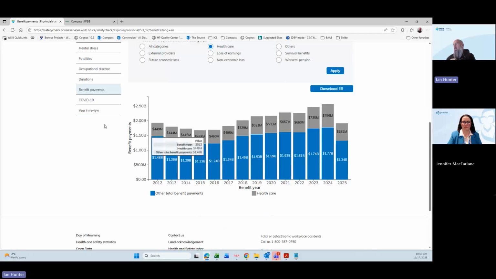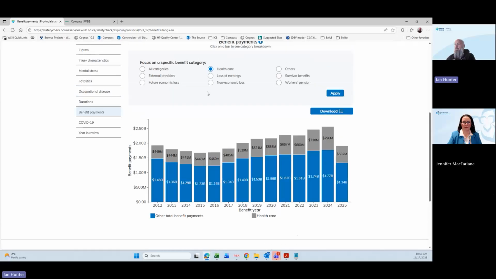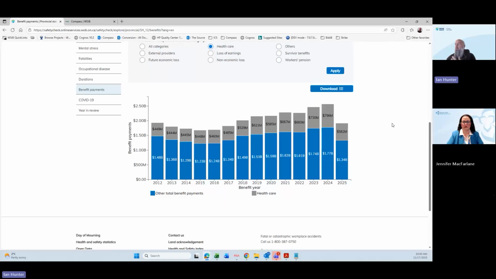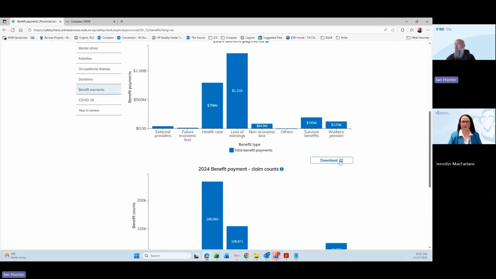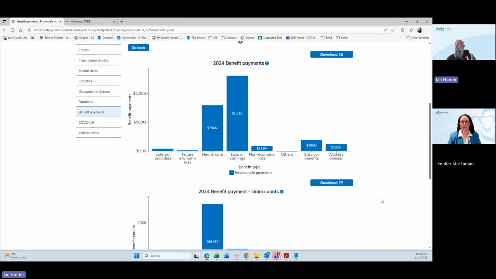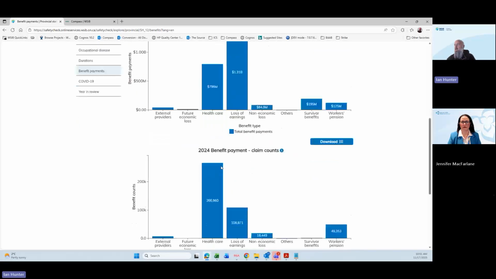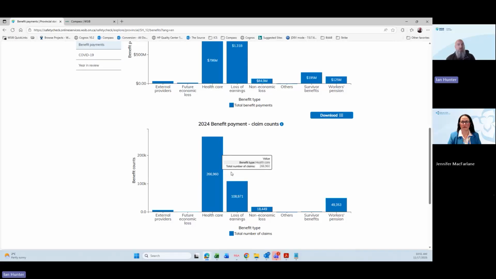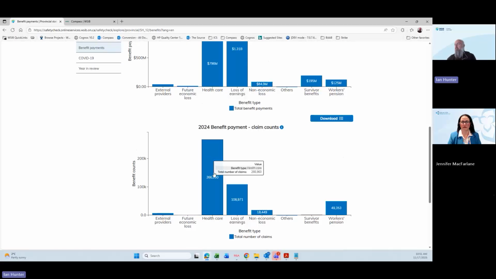So you can see that we are isolating the specific benefit type when we're looking at the benefits. But when we're looking at payments, we can also dive a little deeper. So if I wanted to select 2024, I can select 2024. And we can see the benefit amounts that have been paid out by specific benefit type and how many claims received those specific benefit types as well.